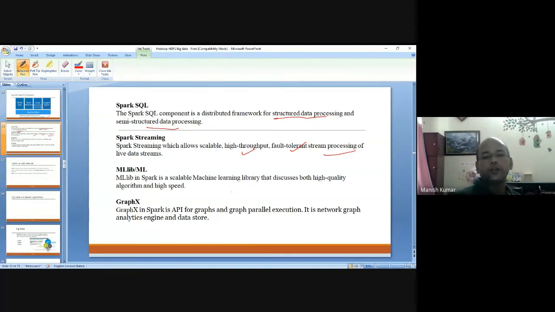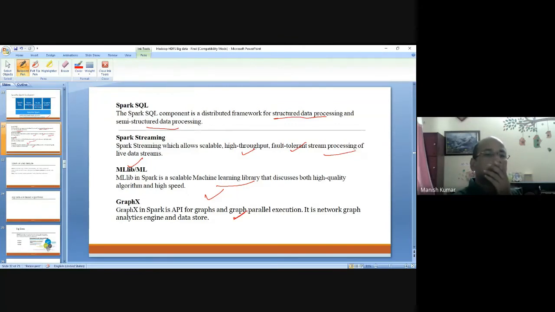MLlib consists of all the machine learning libraries, and it executes at high speed, with almost all high quality algorithms. GraphX is another API where graph algorithms can be used. It is a network graph analytics engine and data store.